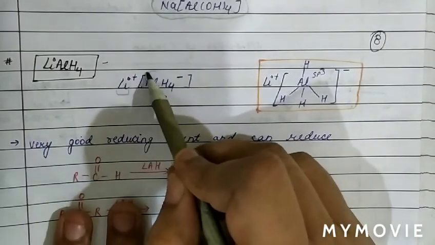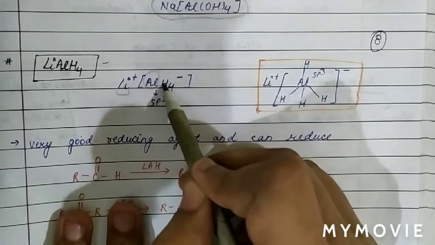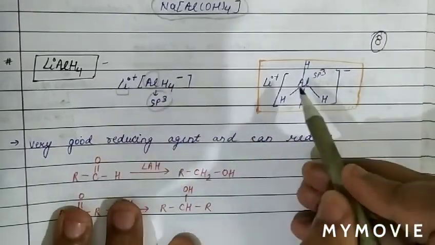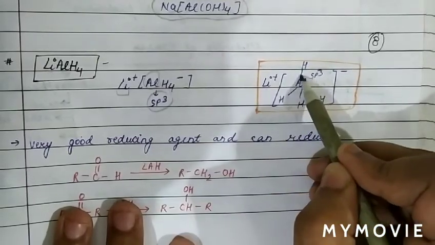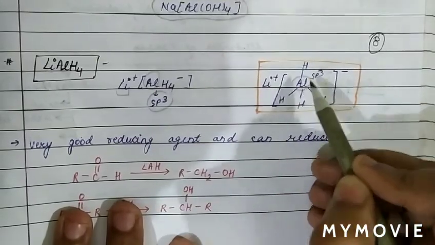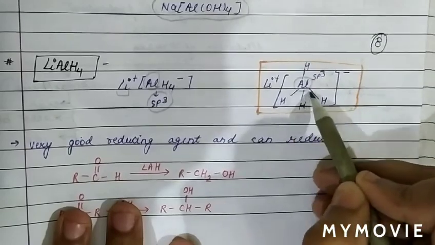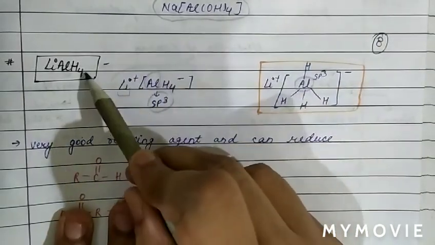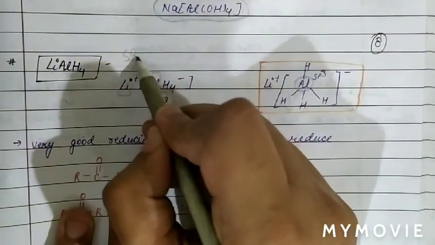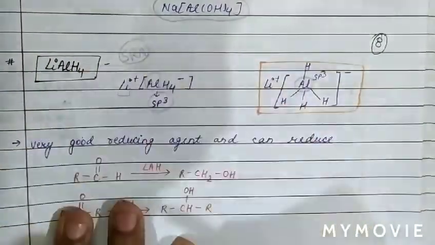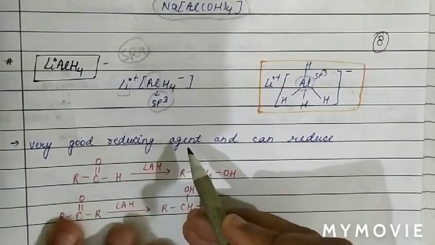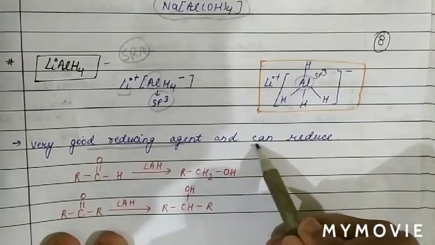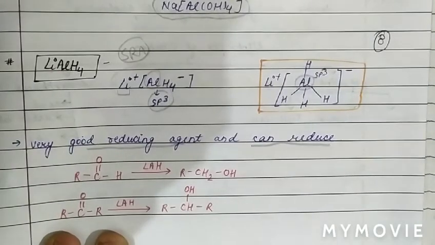The hybridization of aluminium in AlH4 minus is sp3. So we can see that Li plus and the hybridization of aluminium is sp3 because 4 hydrogen atoms are attached to aluminium. And lithium aluminium hydride is a strong reducing agent. So basically, it is a very good reducing agent and can reduce very important organic compounds.